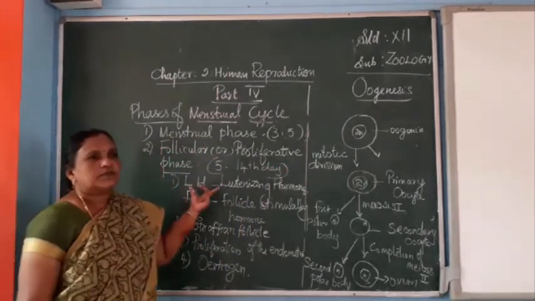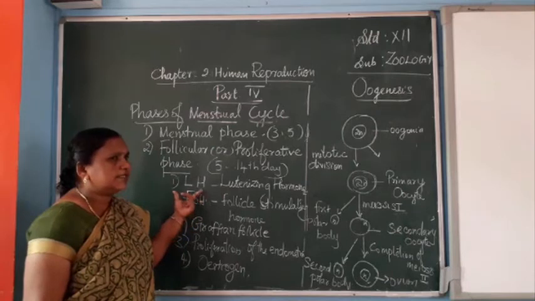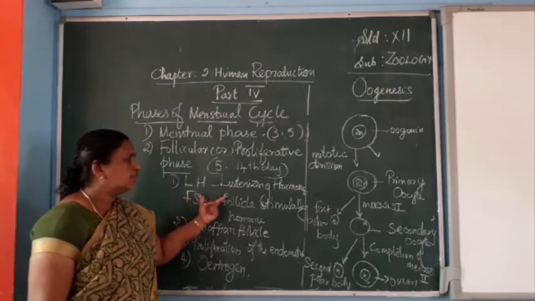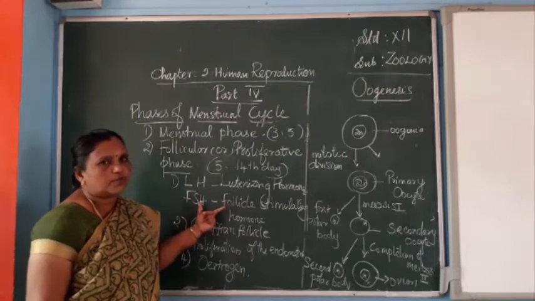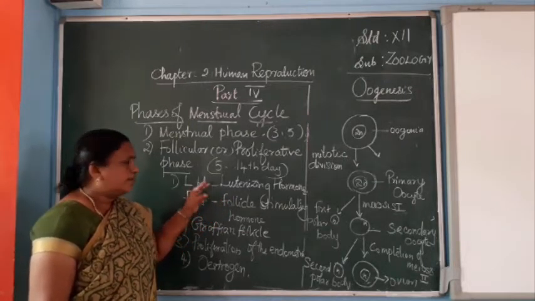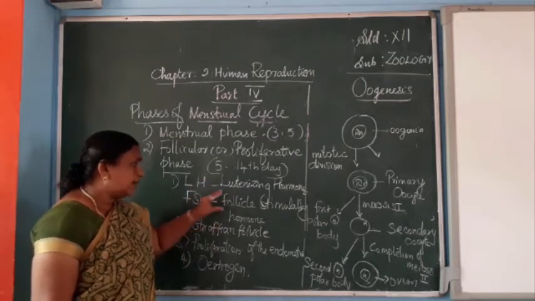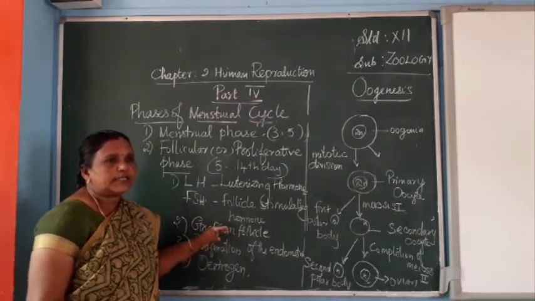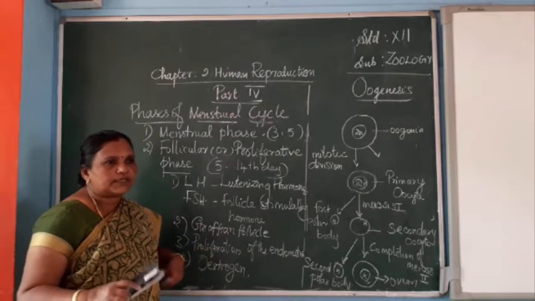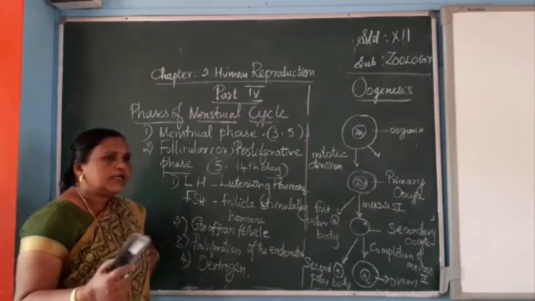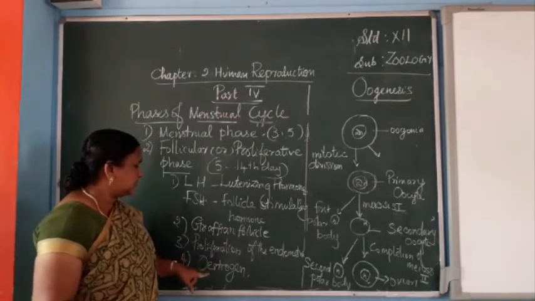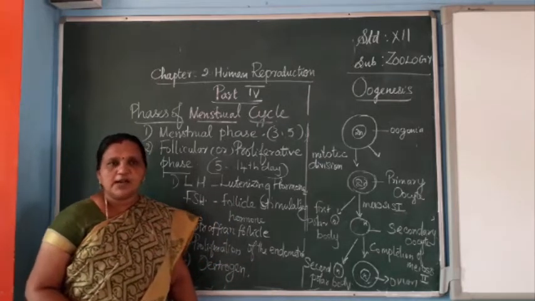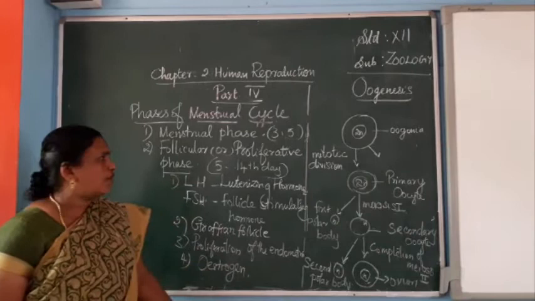First of all, two hormones are secreted, luteinizing hormone and follicle stimulating hormone. Then the Graafian follicle will be formed and the endometrium proliferated, rearranged for the next ovulation stage. Estrogen hormone is also secreted by the follicle cells or Graafian follicles.